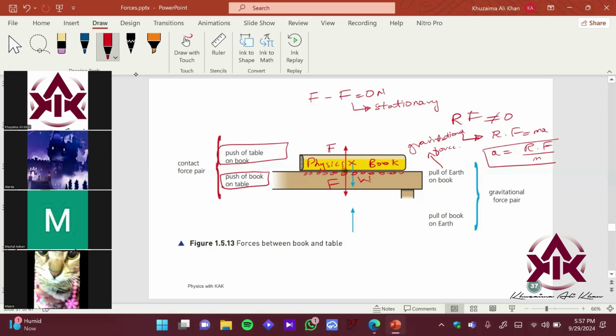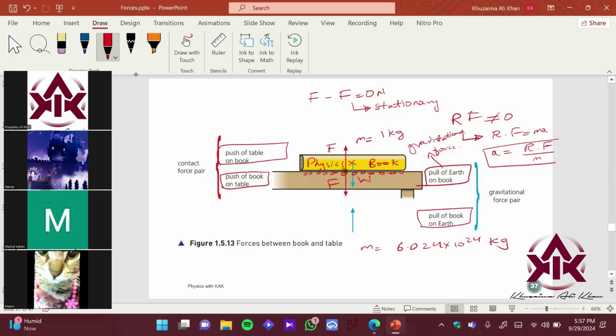So imagine similarly, if your book is getting attracted towards the center of the earth, the book is also trying to pull the earth towards itself. But since the mass of the book is too small, let's say the mass of the book is 1 kg, imagine that it's a huge book, and the mass of Earth is 6.024 times 10 to the power 24 kg. It's huge, right? So there would be a force from the book on the Earth, but it would be pretty small, right? But there would be a force which is going to attract the Earth, right? So these are the pairs of forces which you can find on an object which is at rest.